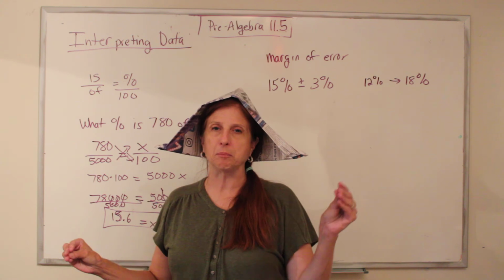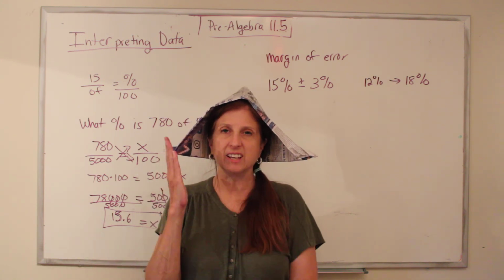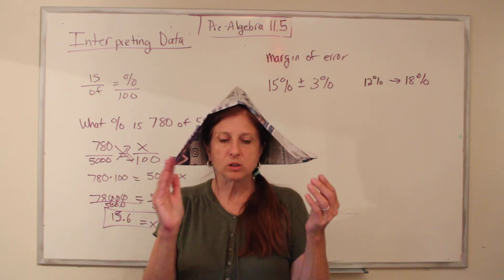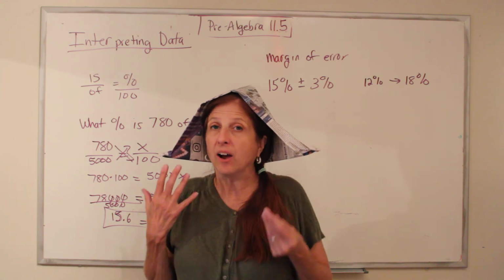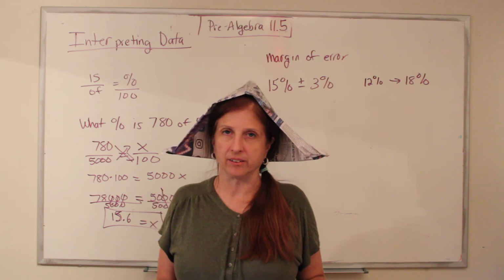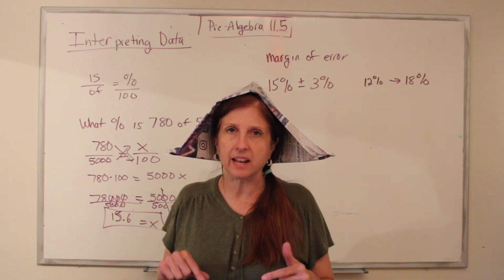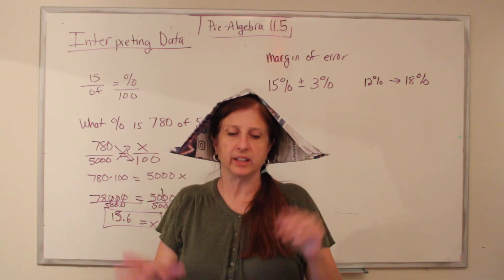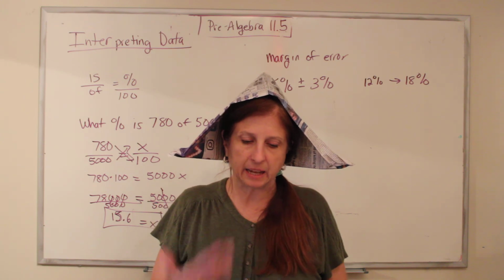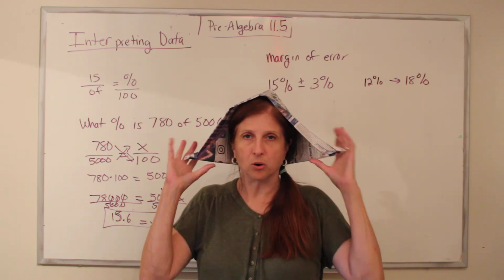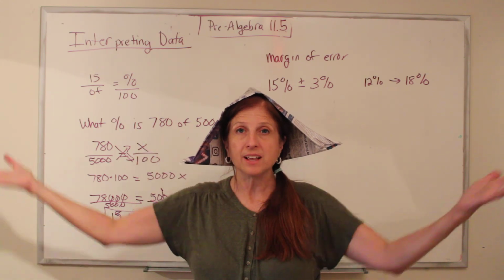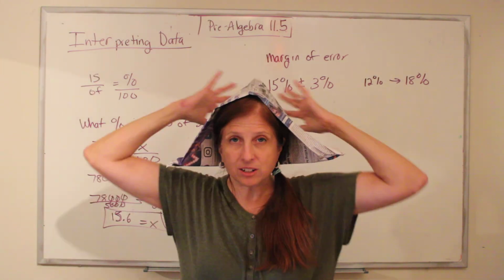When I used to teach public school, one of the things that the kids were the worst at was looking at data and interpreting it and reading graphs. How do you get good at it? By practicing it. So you really need to take time, read your book carefully, study these examples of data in your book, watch this videotape, do your homework, and then rejoice because we have finished pre-algebra.